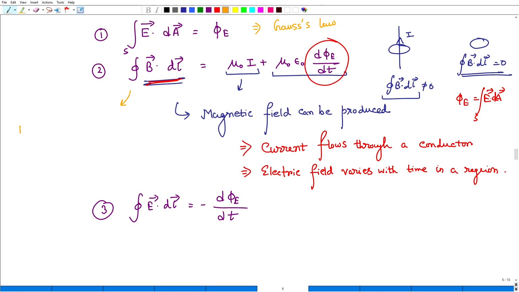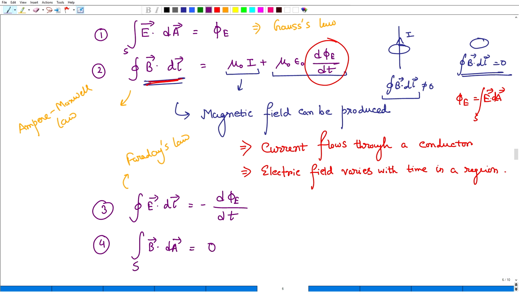This is the Ampere-Maxwell law. I will make a list, and this is Faraday's law. Then there is another Gauss law, for the magnetic field, and that is B dot dA equals 0.